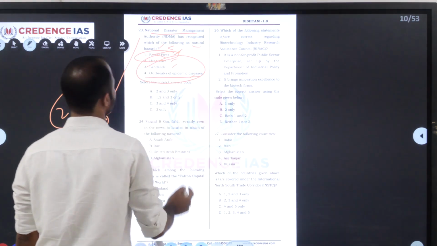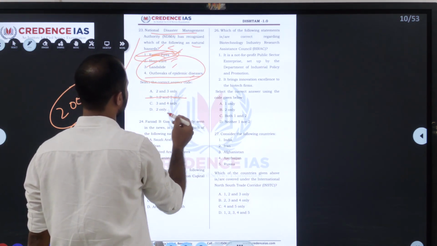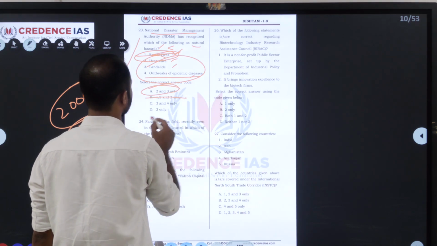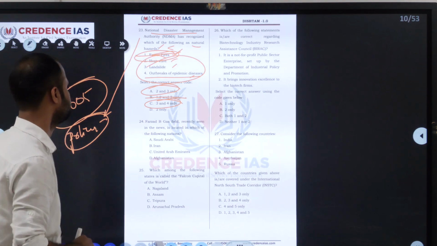So the answer is, except forest fire is the wrong one, and they asked for the correct one. By eliminating one, we'll go to this, but both are right. We can mark A as well as C, either A or C.